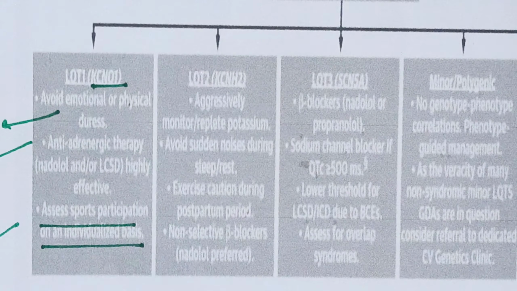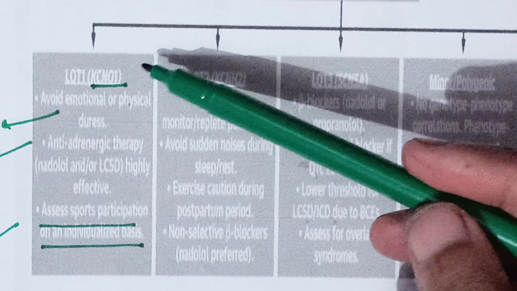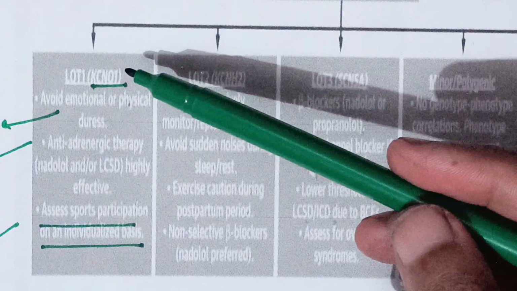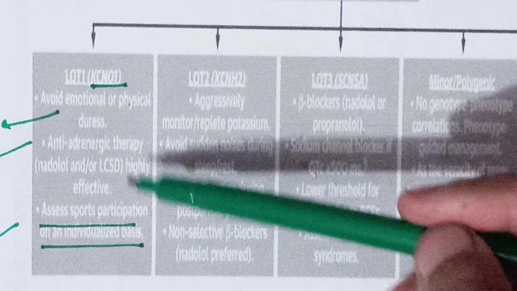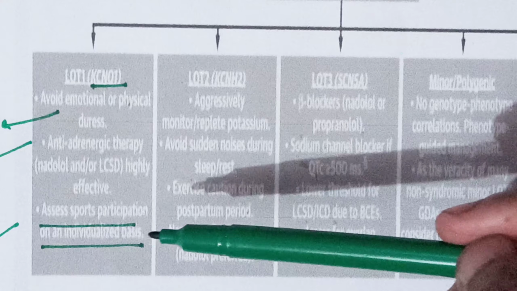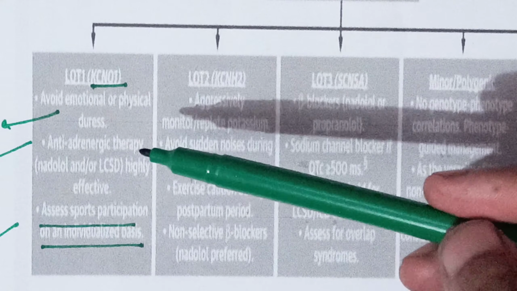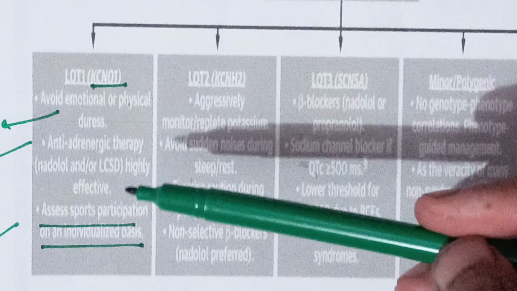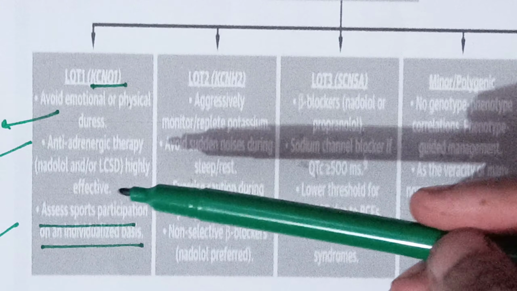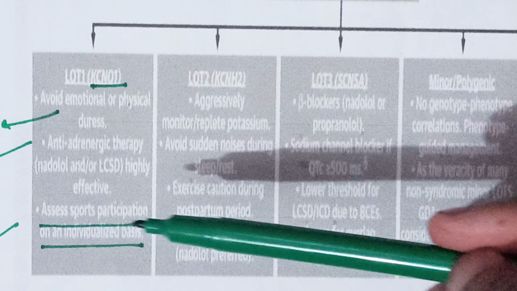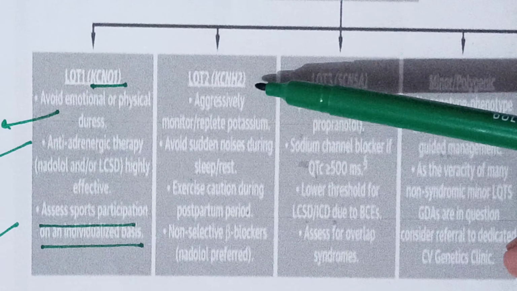I hope you are getting this better. If you are developing the long QT syndrome due to some defects in this particular gene, here are the precision medicine guidelines for you to get rid of this properly. Avoid emotional and physical duress, use anti-adrenergic therapy like nadolol, that's highly effective, and do participate in sports on an individualized basis.